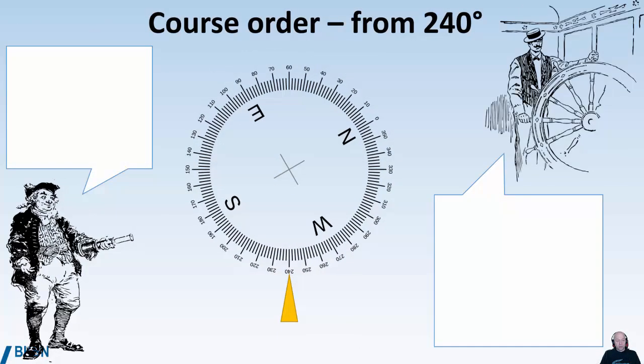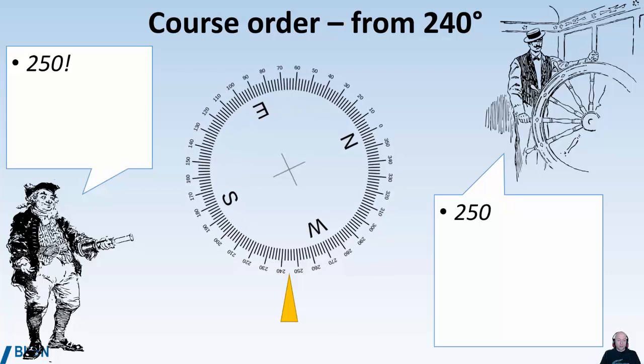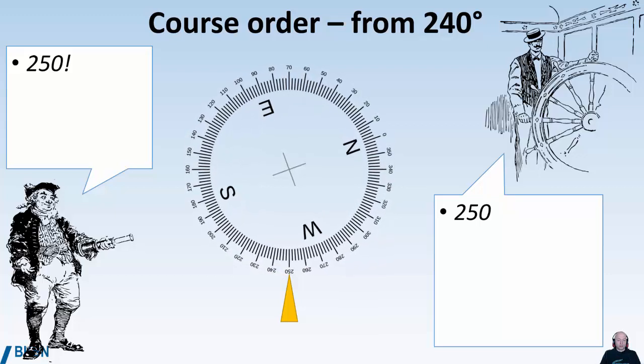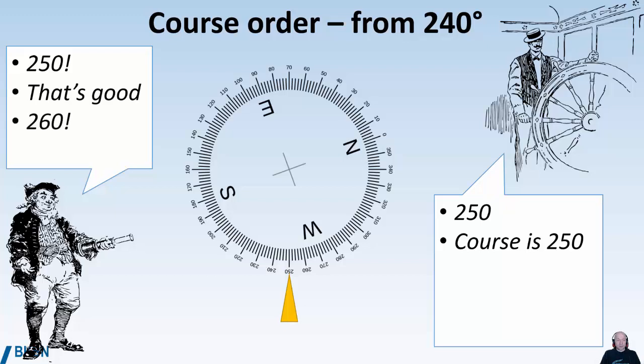First, we're looking at the course order where we are changing course from 240. So the captain says 250. Helmsman repeats 250. Then the helmsman adjusts the course until it is at 250, and he will then say course is 250. Captain will reply, that's good.